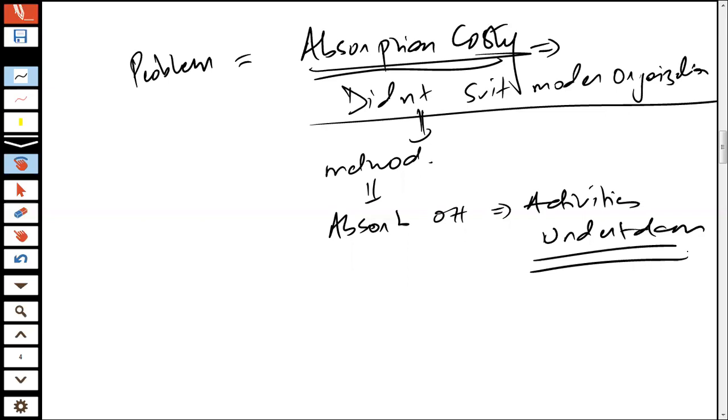So there came a need to introduce activity based costing, which is a method in which the overheads are absorbed on the basis of the various activities that an organization undertakes, rather than on the basis of simple conventional cost measures like labor and so on. So that was what it was.